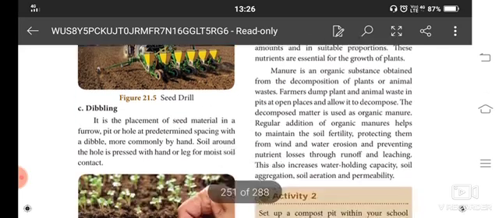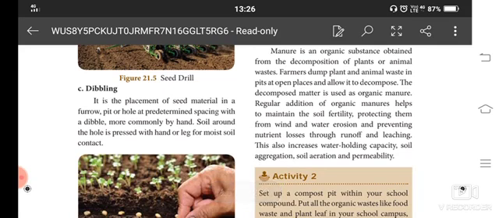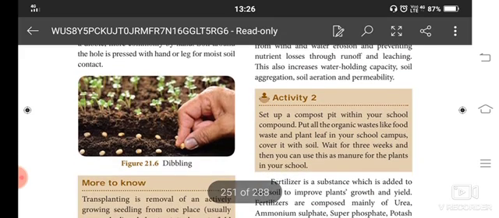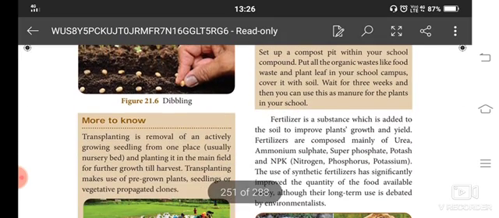Dibbling. Dibbling is also a method: placement of materials in a furrow, pit or hole at a predetermined spacing with the dibble. So we can make small holes in the soil and then fix the seeds there. More commonly done by hand, because it's the best method by hand. The hole is pressed with hand or leg to make contact with the moist soil. Dibbling.